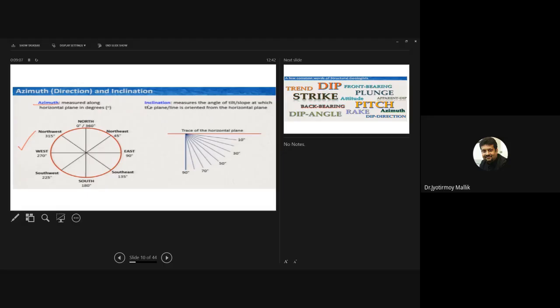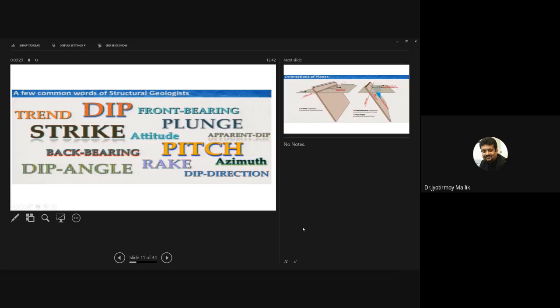Inclination is plunge. They're often called azimuth and inclination. It's the same thing. Azimuth is trend, inclination is plunge. We talked about that in greater detail.